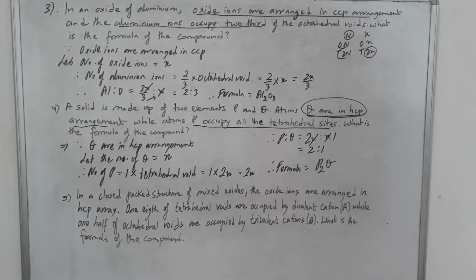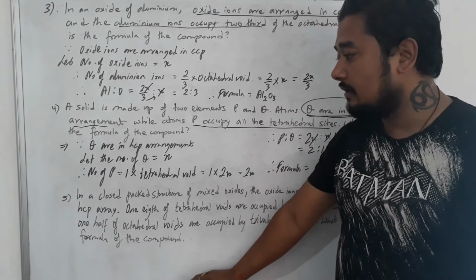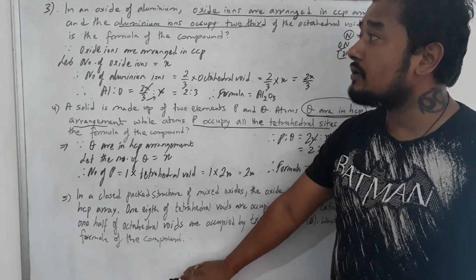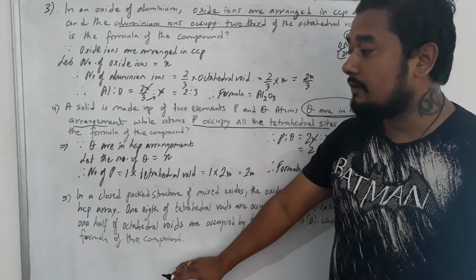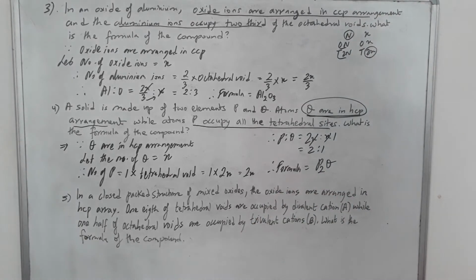So students, for number 5 I don't have space, as you see here. So take a screenshot of 3 and 4, then I will start number 5. I request you all to take a screenshot of 3 and 4. Once it is done, then I will go with number 5, students.